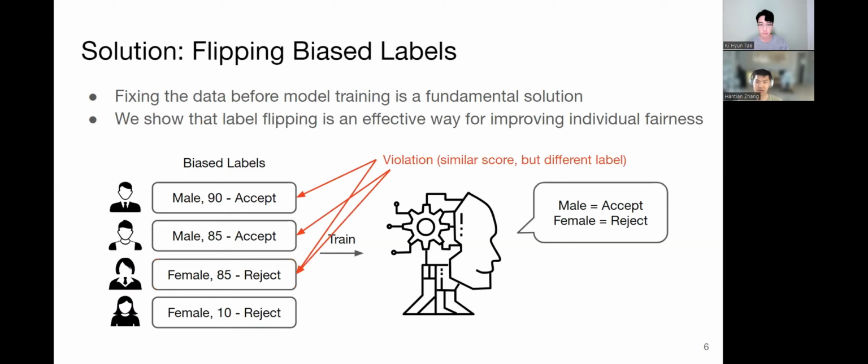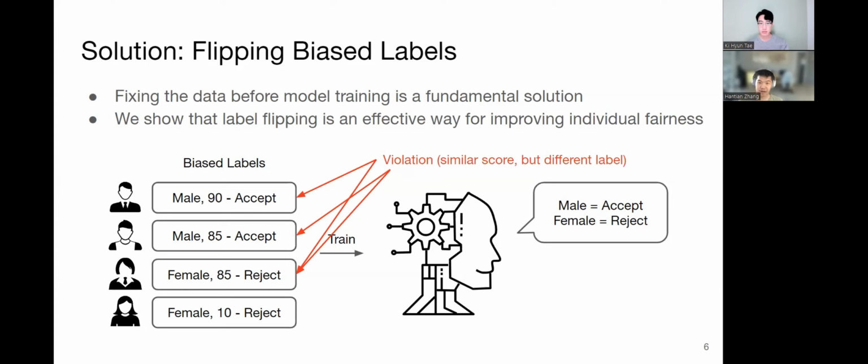Our approach is to fix the training data to make it more individually fair by flipping the labels. Recall that individual fairness says that similar people should be treated similarly, and the violation would be that 2 similar people get different outcomes. In this example, we have defined that if the score difference is at most 10, then they are similar.